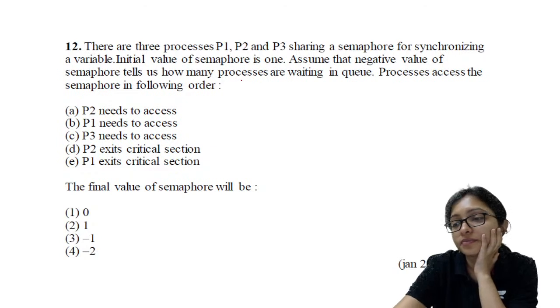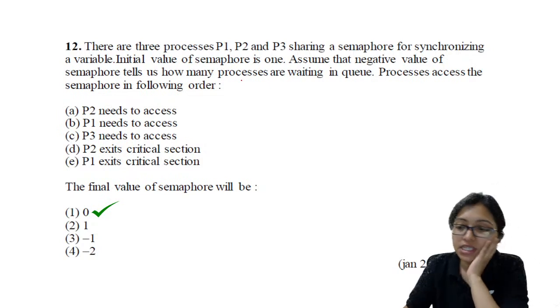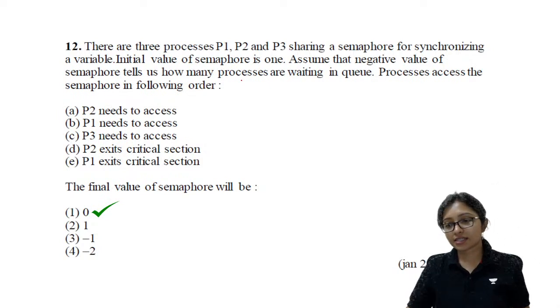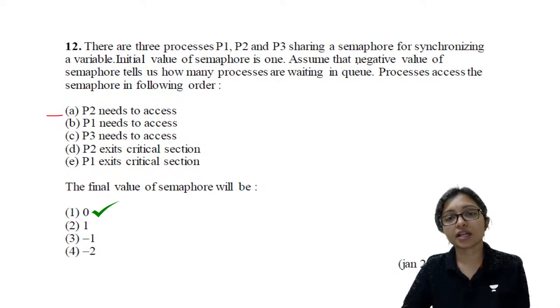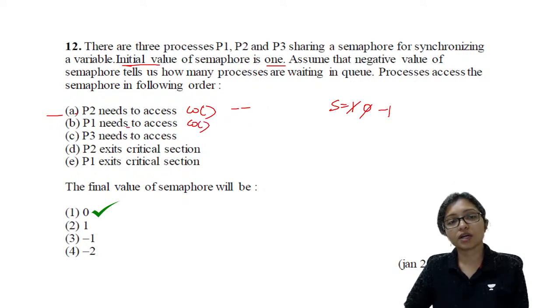Answer. Yes, answers are coming. The answer will be 0. The initial value of the semaphore here was 1. P2 needs the access, so it will call wait. Wait means minus minus, so it will become 0. After that it will again call wait, and it will be minus 1. Then again it will call wait, and it will now be minus 2.